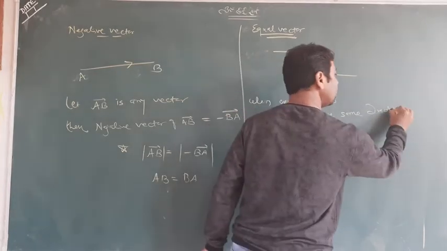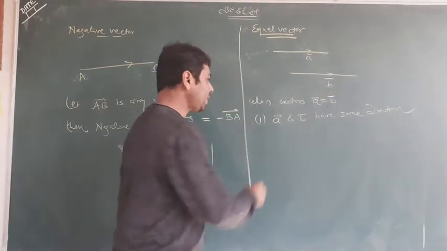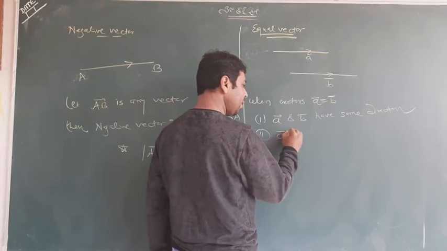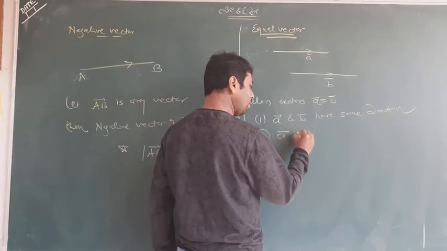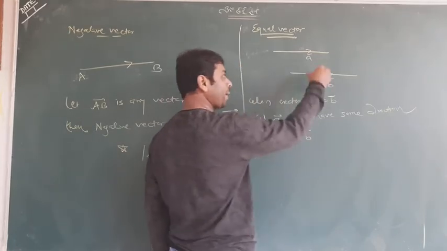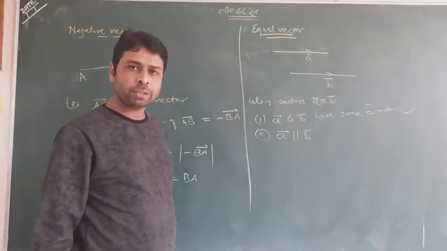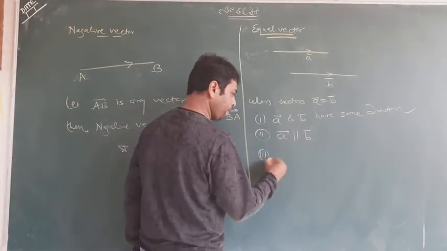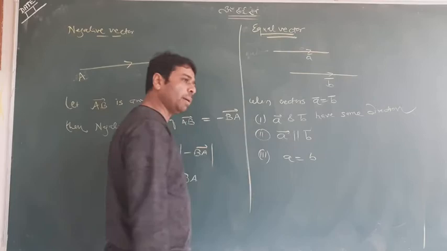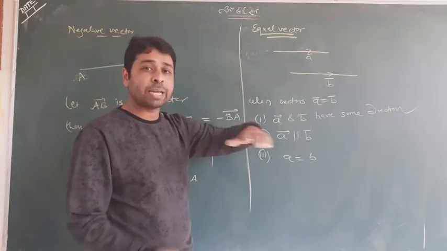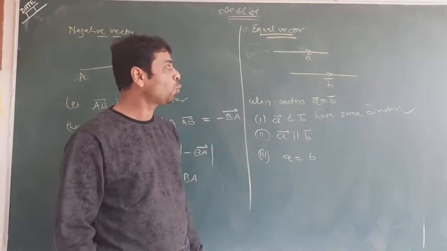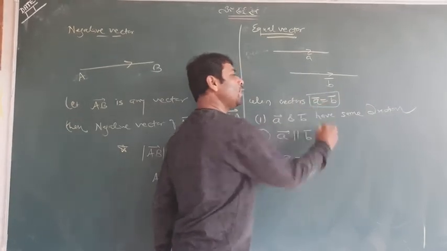Same direction. Second thing will happen, A and B are parallel vectors. Can you see parallel vectors? Parallel vectors. Third, A and B must have the same mod. A and B have the same length. Then it is called vector A equal to vector B.